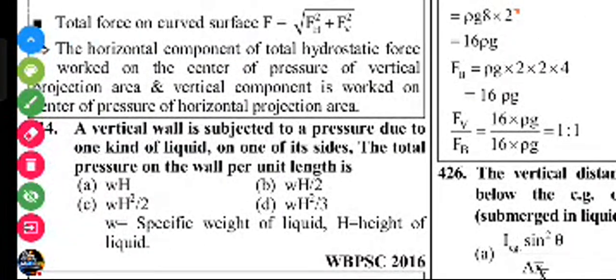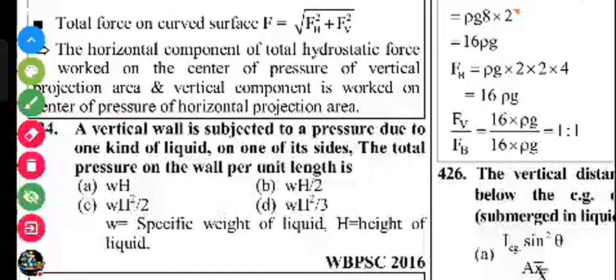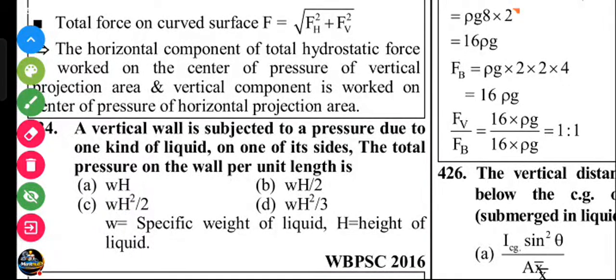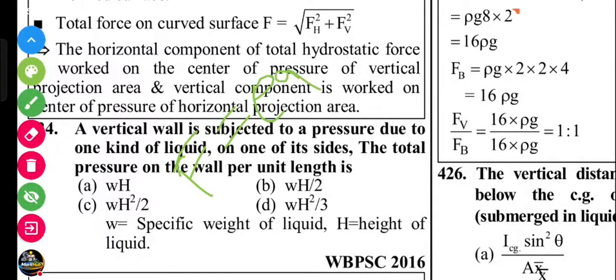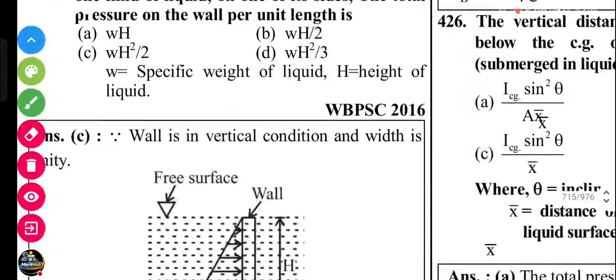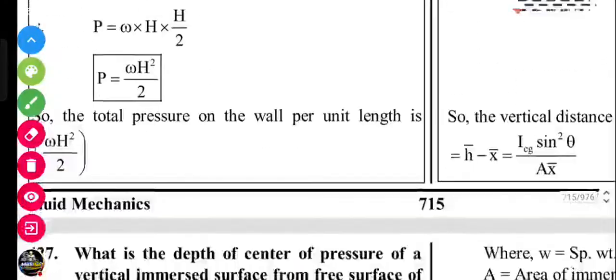Next question, a vertical wall is subjected to pressure due to one kind of liquid on its sides. The total pressure on the wall per unit length. Same formula. Force equals rho g A, where A is the length into h by 2. So rho g h square by 2. Rho g h square by 2, C is the answer.